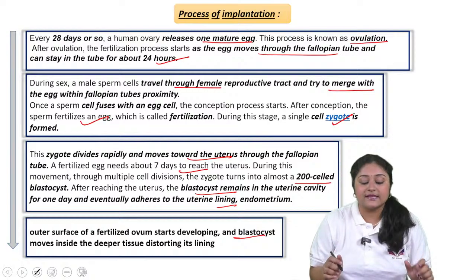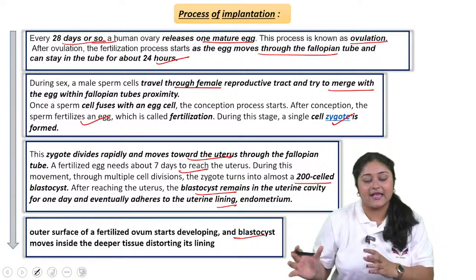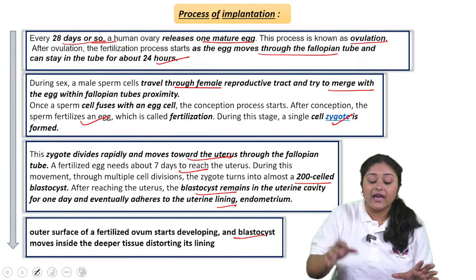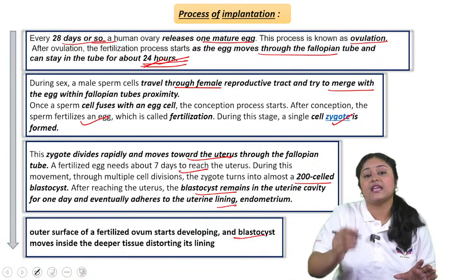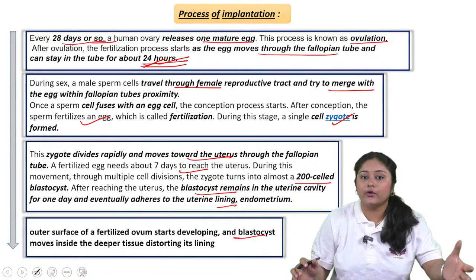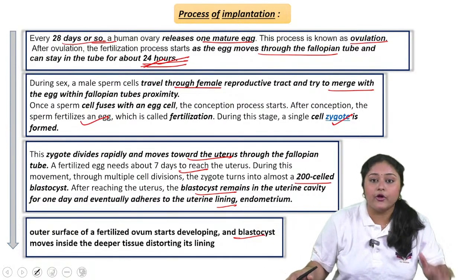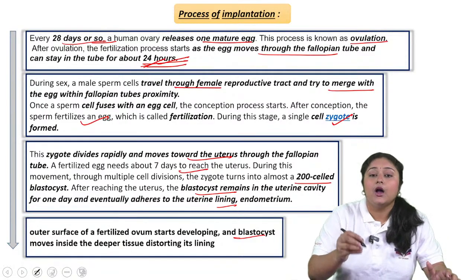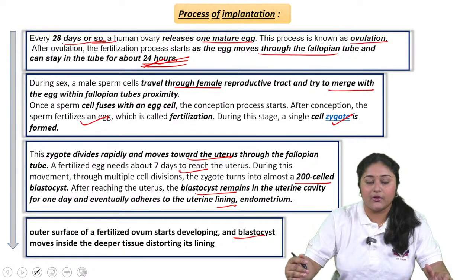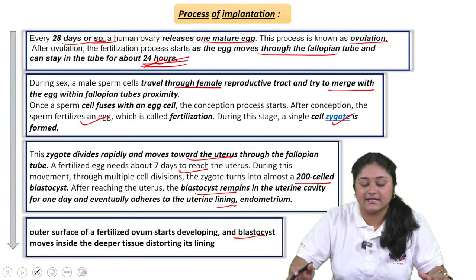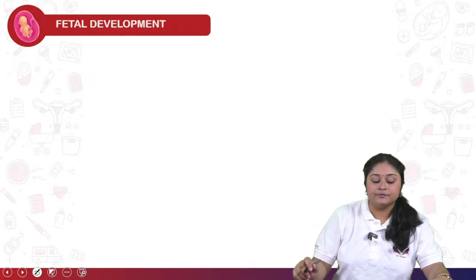Now you may ask: for the process of implantation they say 28 days, taking it as the minimum time after ovulation, so why do they say 24 hours? If within these 24 hours the woman and the male person do not go for any sexual intercourse, what will happen? There is no fertilization, right? Then the mature ovum, or mature egg cell, will leave the body through the menstrual cycle. Otherwise, it will go for fertilization. That is the process of implantation as well as fertilization.